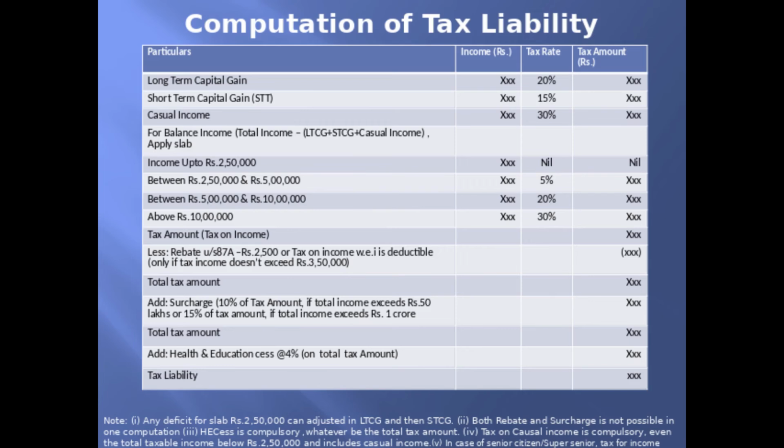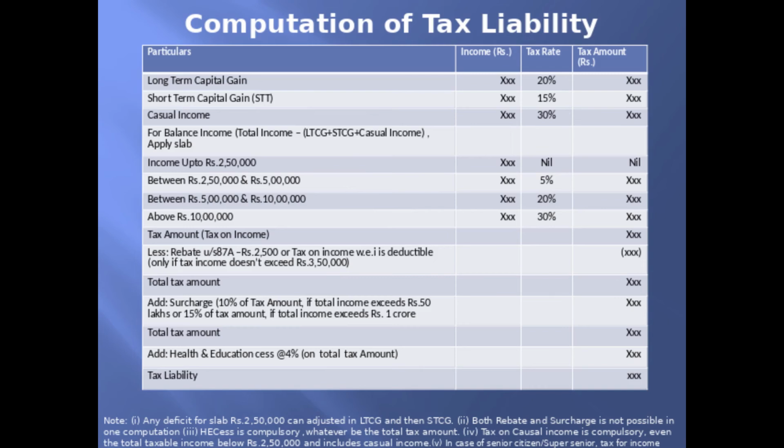And after charging tax for these incomes, see whether there is any surplus income in the hands of the individual which exceeds rupees 2,50,000. Then you apply the slab. If it is not exceeding 2,50,000, that is, below 2,50,000, and any deficit is there, that must be adjusted in long-term capital gain and short-term capital gain. Only the casual income is compulsory, whereas the long-term capital gain and short-term capital gain, if it is income below 2,50,000, need not be taxed.